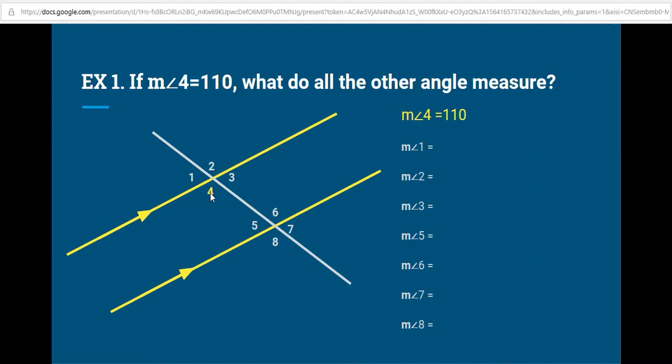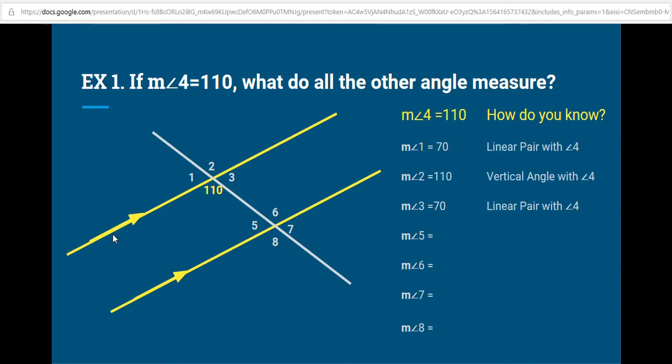I know that 2 and 4 are vertical angles. I know that 1 and 4 are a linear pair. I know that 4 and 3 are a linear pair. So right away we can figure out what each of those are. So 2 and 4 are both 110, and then 180 minus 110 is 70, so 1 and 3 are both 70. And how do we know that?